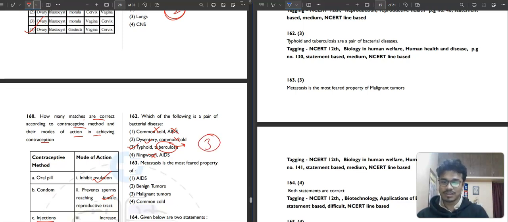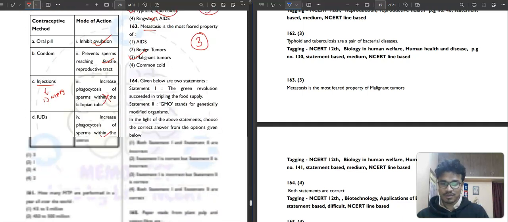Then question number 163. Metastasis is the most feared property of AIDS, benign tumor, malignant tumor, or common cold. What is metastasis? It goes from one organ to a different organ and then proliferates. So it is the most feared property of a malignant tumor. 163 is 3.